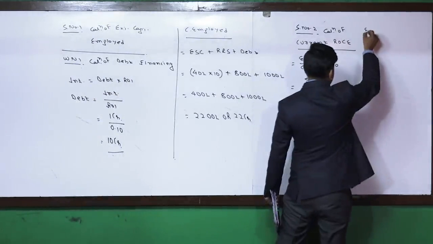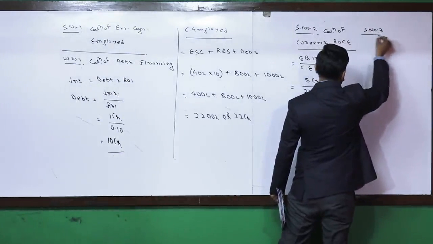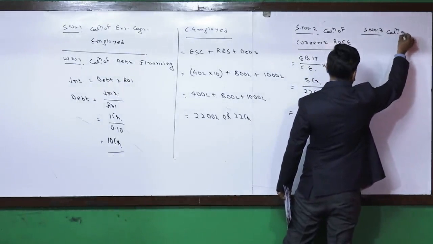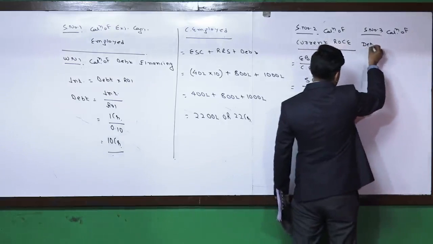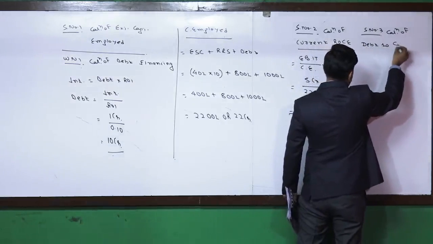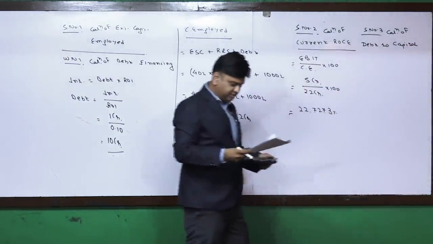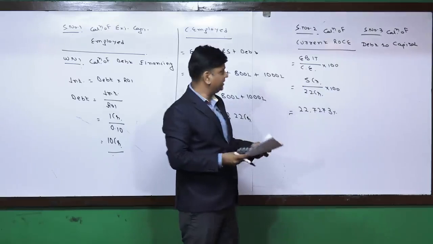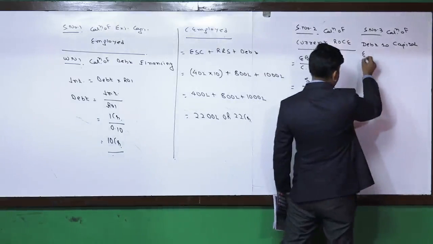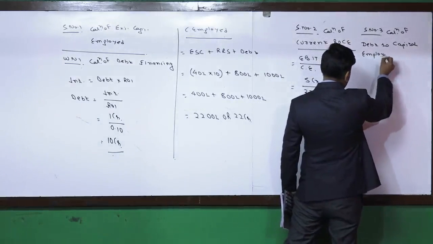After that, step number 3, calculation of debt to capital employed ratio. You can see that the question is providing debt to capital employed ratio.